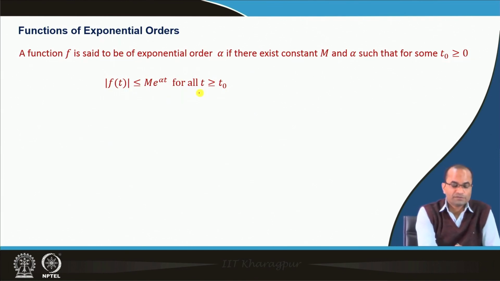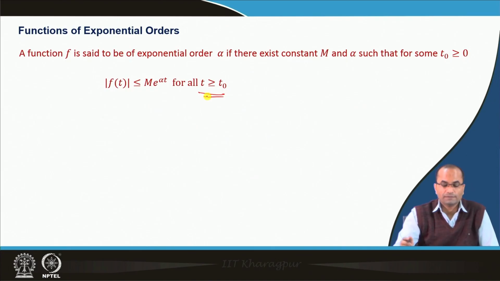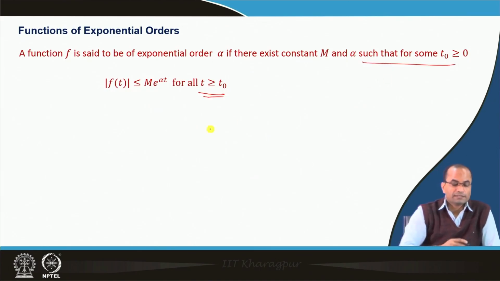So the function is bounded by an exponential function, and then we call it of exponential order.